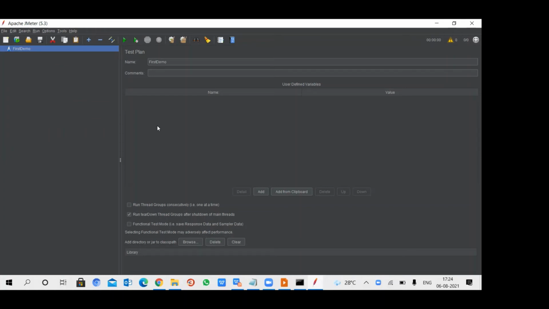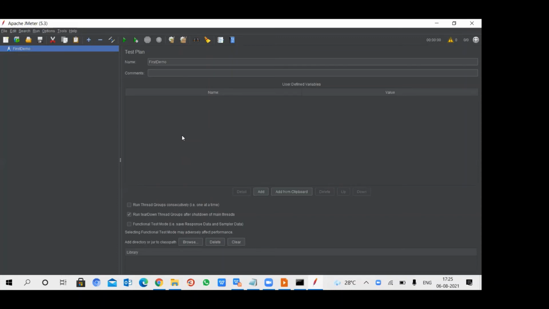To use JMeter, we must define the test plan. One must specify the URL to hit the server, second, specify how to store our results, and third, specify the number of users to hit the server at a particular time.